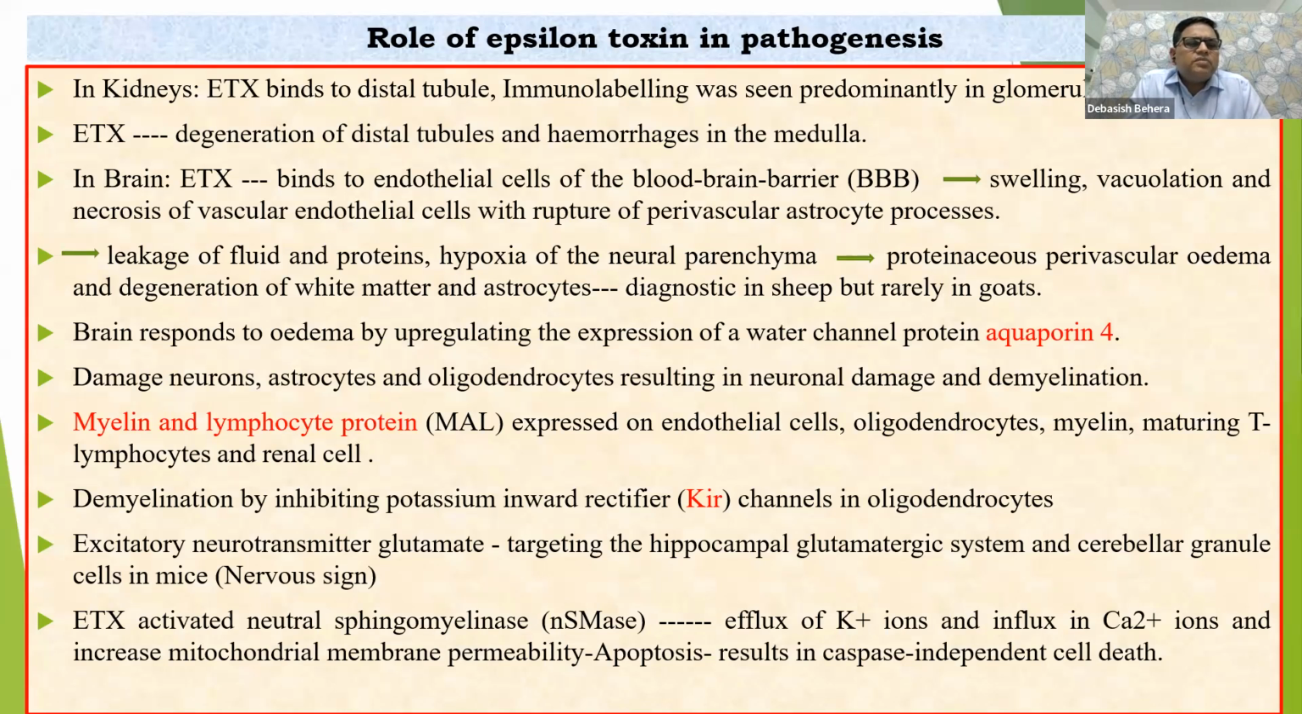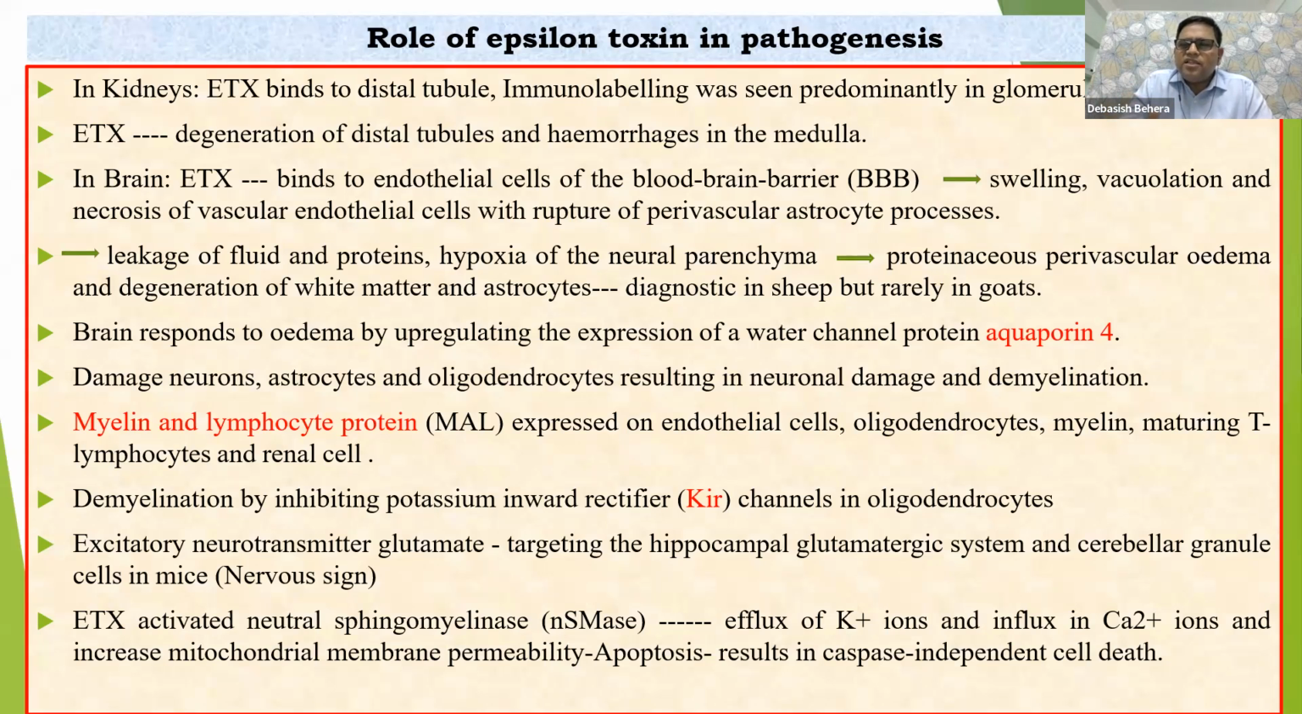You see the conditions, but why does this type of condition happen? So here let me discuss myelin and lymphocyte protein, a particular protein or lipoprotein, which is also known as MAL protein, which is mostly expressed on the endothelial cells. And whichever cells we have just now discussed: endothelial cells of the blood vessels, the brain, oligodendrocytes, as well as astrocytes, and it is also present in maturing lymphocytes and renal cells. This MAL protein or lipoprotein acts as a receptor for this particular epsilon toxin.